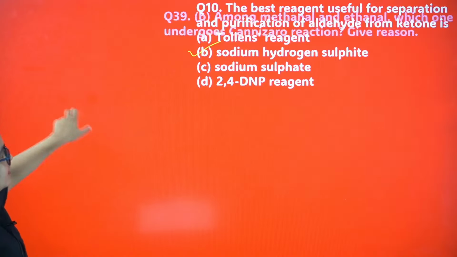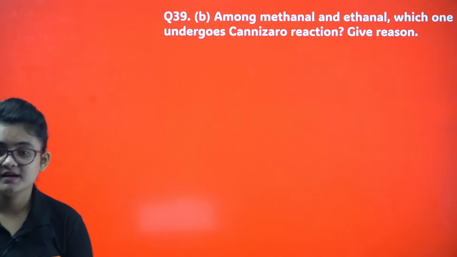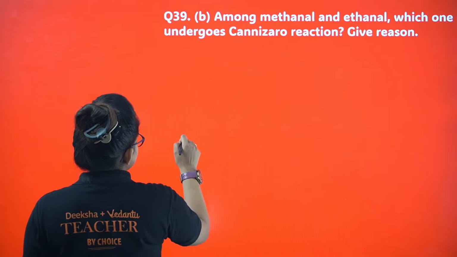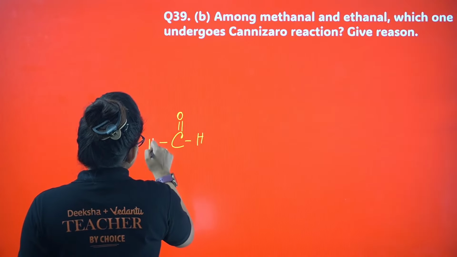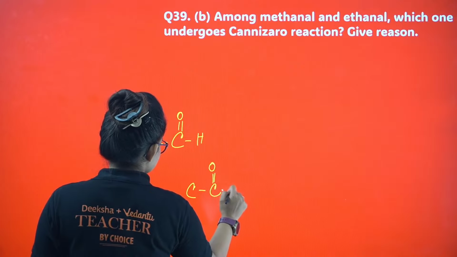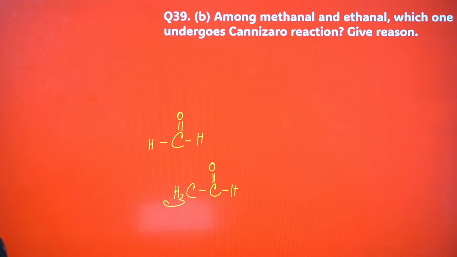Okay, next, among methanol and ethanol, which one will undergo Cannizzaro reaction? This is your methanol and this is your ethanol. Which one will undergo Cannizzaro reaction and why?